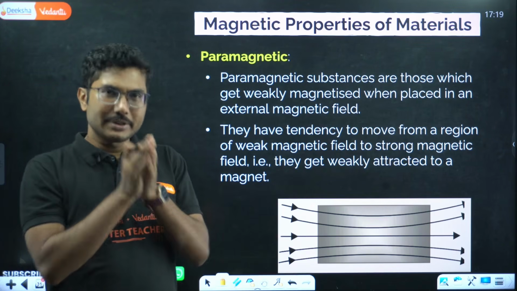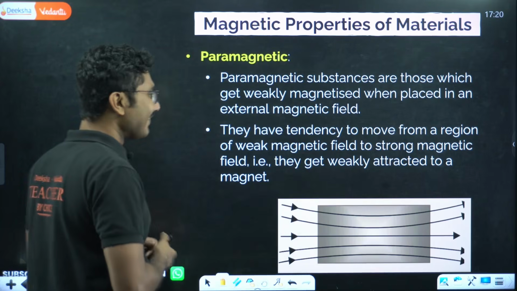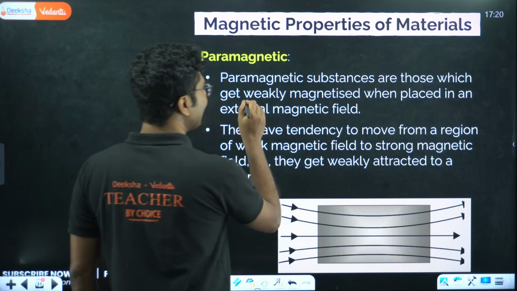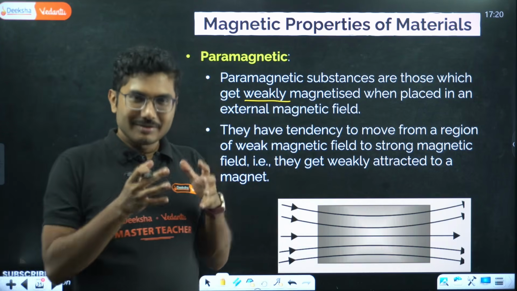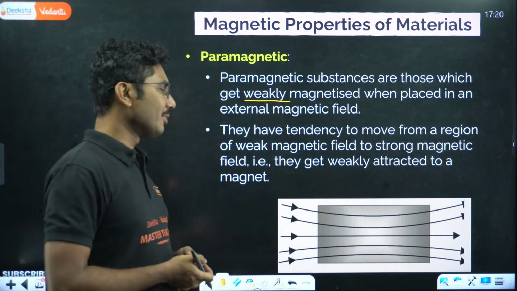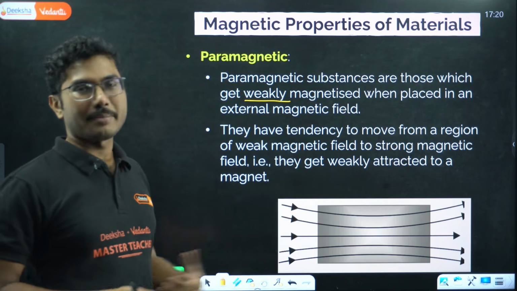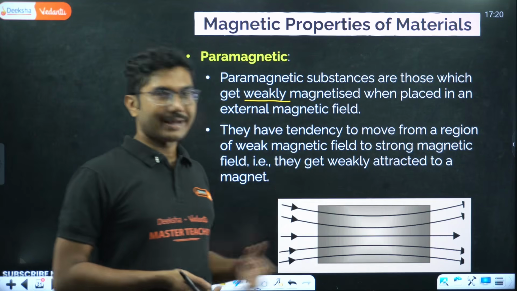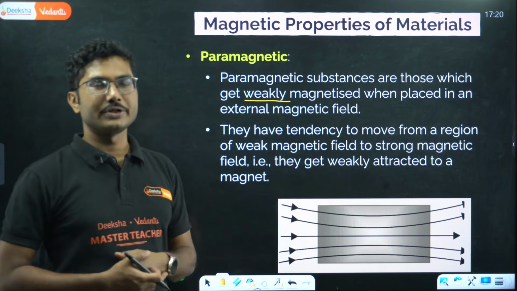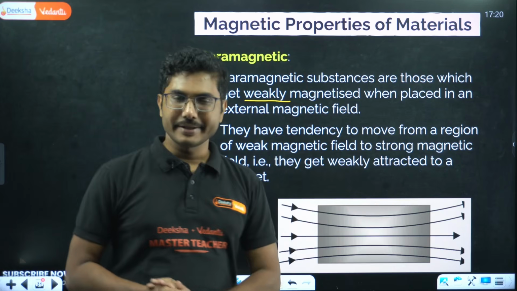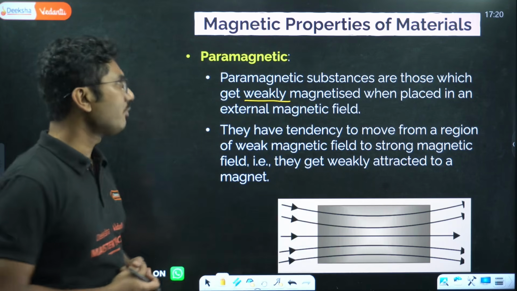Okay, weakly means not every week. The spelling is different, it is not W-E-E-K, this is W-E-A-K. So it is weakly, not very strongly, right? Now paramagnet, as I mentioned, also has some level of diamagnetic properties inside it, but the magnetization in the direction of the magnetic field is more than magnetization in the opposite direction. That's why they get attracted in the direction of the magnetic field. That is the basic reason of paramagnetic material.